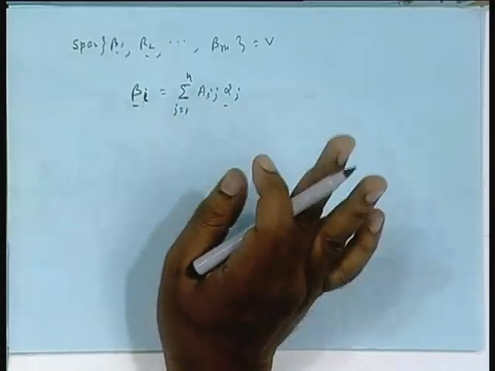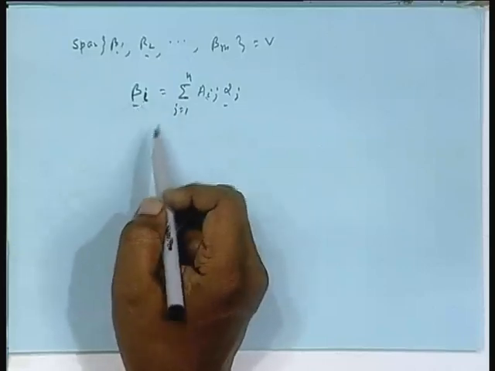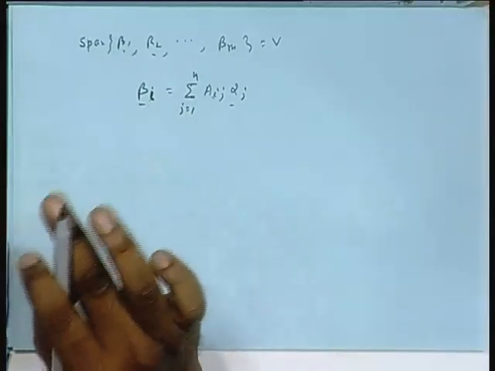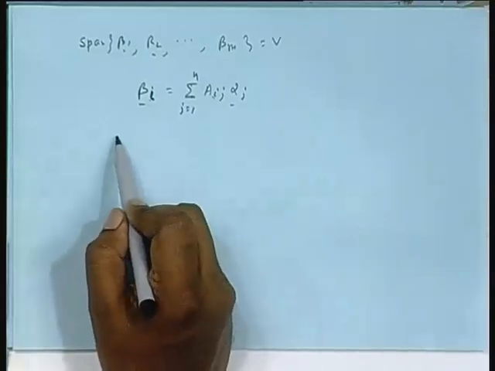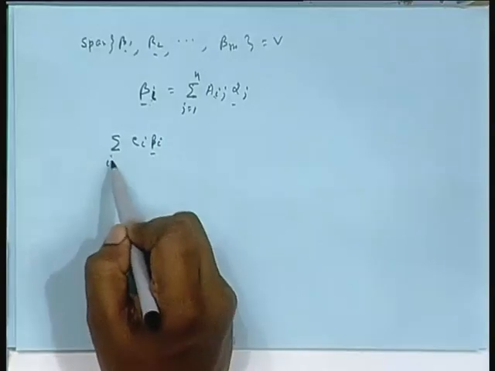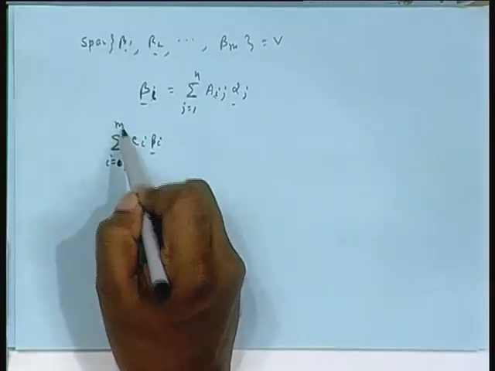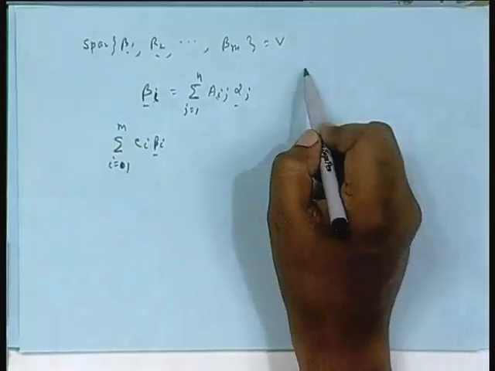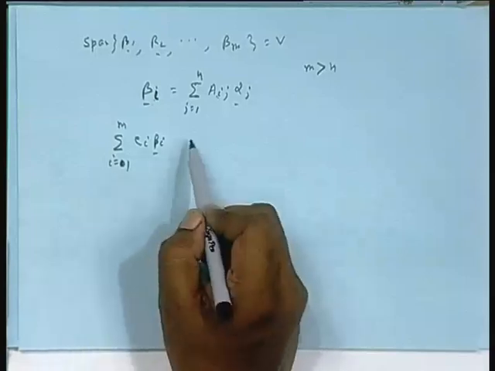But these betas are linearly independent. So if I form a summation C 1 beta 1 plus C 2 beta 2 plus dot dot dot equal to 0, the only solution should be C 1 to C m equal to 0, isn't it? So suppose I form an equation like this, summation of C i beta i, i equal to 1 to m, after all m elements, I am considering the case m greater than n. Suppose this is 0.